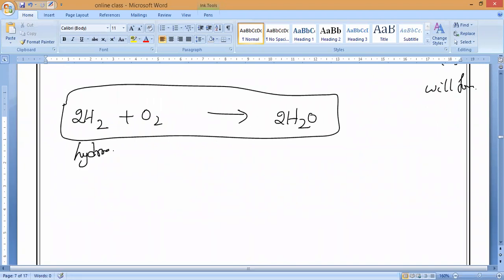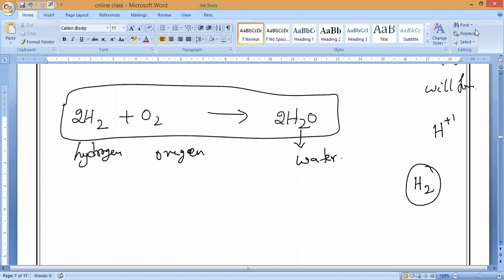So this is hydrogen, this is oxygen, and this is what we call water. Now, Manya, what is the hydrogen valency? You studied already in 9th class. Hydrogen is a diatomic molecule. So what is the valency of hydrogen, either +1 or -1? Yes, +1. So the hydrogen bond is present like this: one hydrogen sharing 1 electron. A single bond, because only 1 electron.